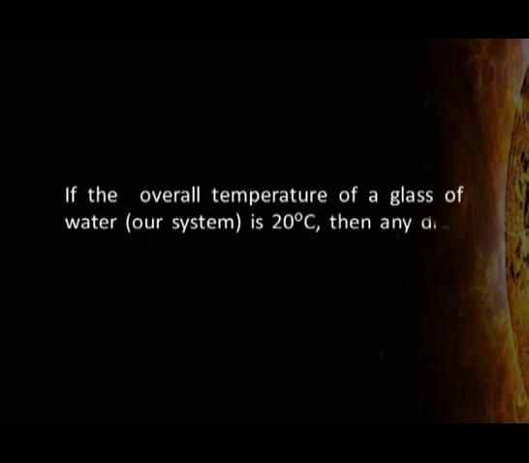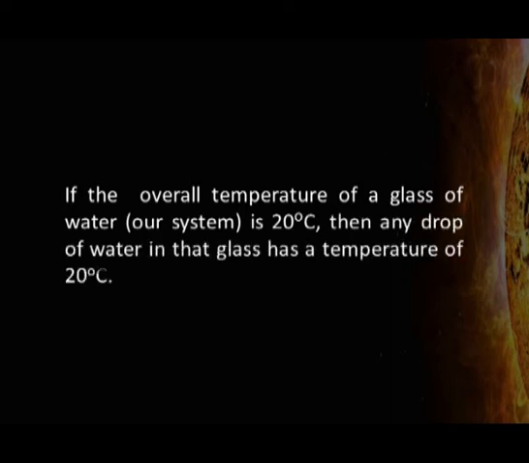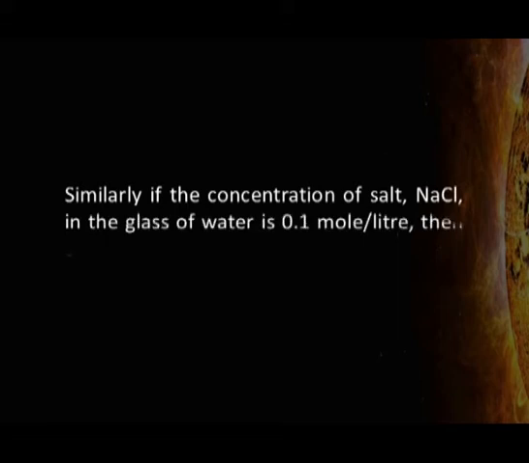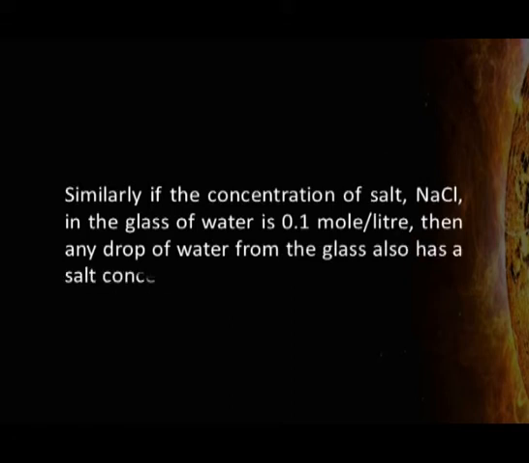Let us take an example of temperature in detail. If a glass of water has a temperature of 20 degrees Celsius, then any drop of water from that glass will have a temperature of 20 degrees Celsius. Similarly, if the concentration of salt, sodium chloride in a glass of water is 0.1 moles per liter, then every drop of the water will have the same concentration. Hence, concentration or temperature are intensive properties.